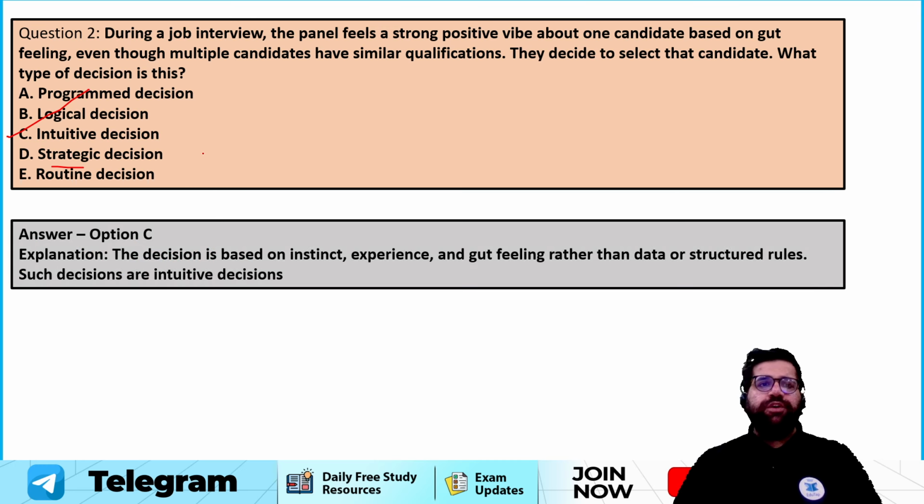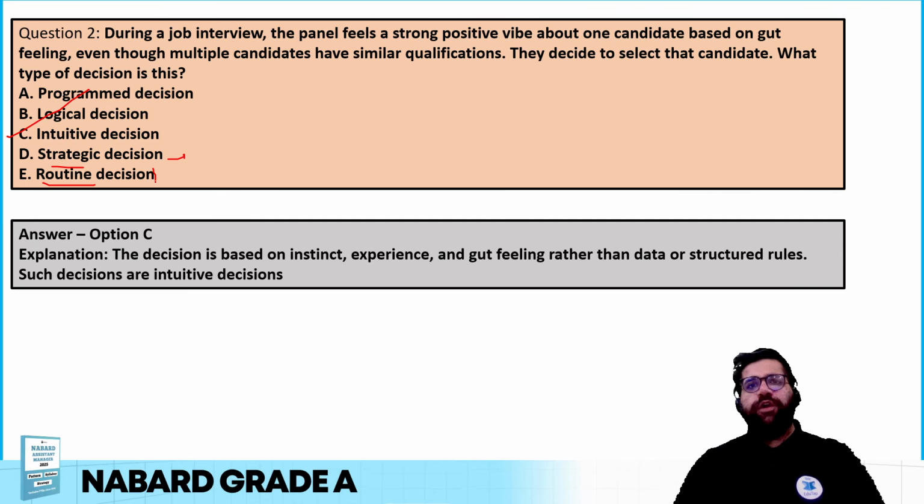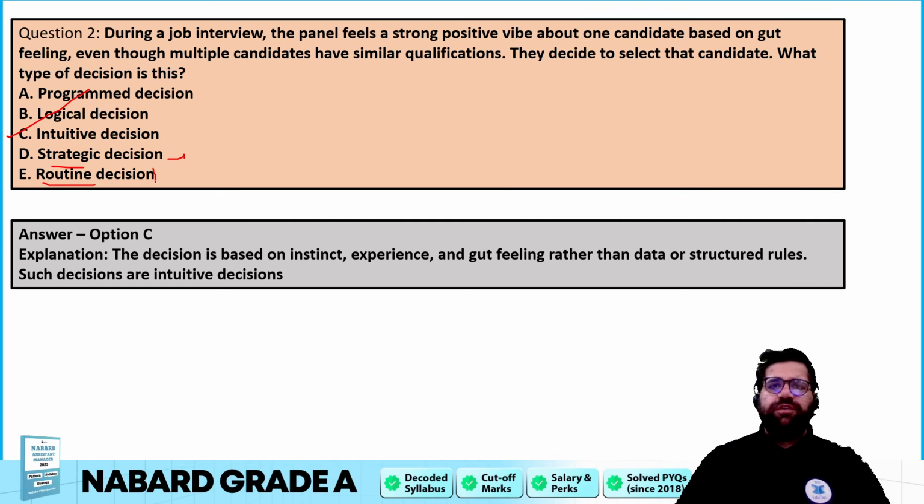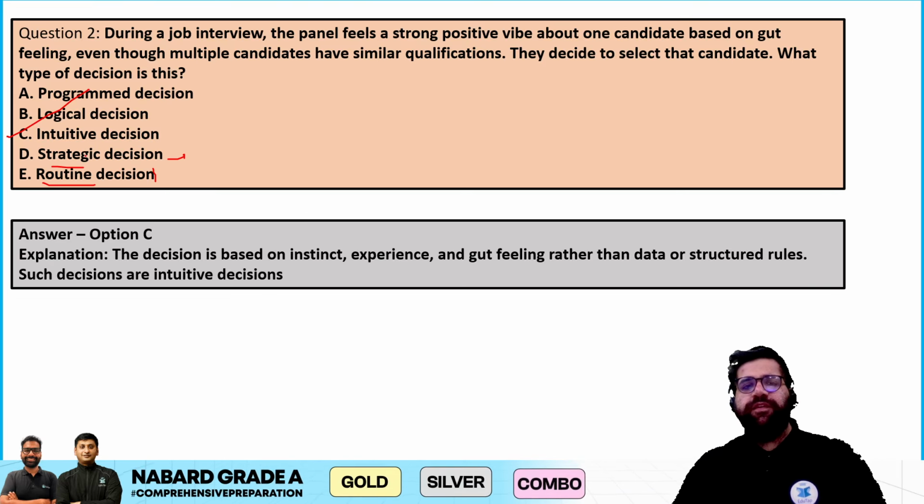Strategic decisions, as I told you, are taken by the top level. Routine decisions are also known as operational decisions, which are taken by the low level of employees, who are directly working on the lowest level of management, right? Routine decisions are like everyday kind of stuff. So the correct answer over here will be intuitive. Next question.